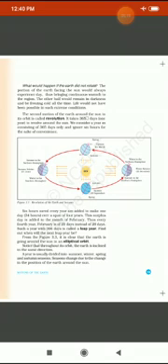Now, revolution takes 365 days and 6 hours. Remember, revolution takes 365 days and 6 hours, but we consider only 365 days. Why? Because we keep these 6 hours in reserve for our convenience.